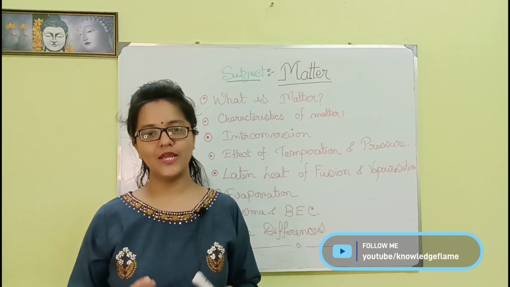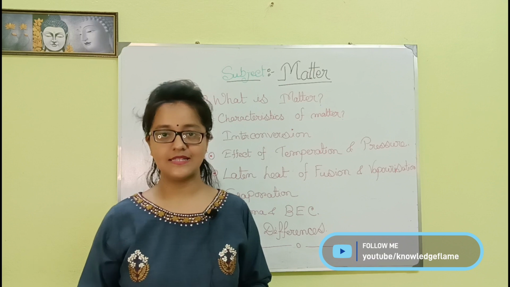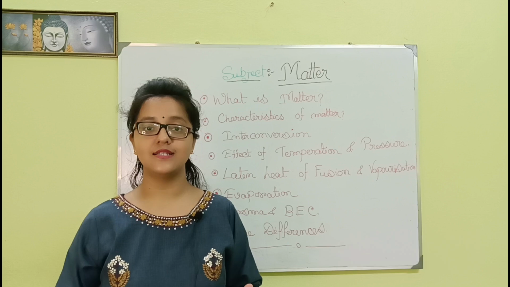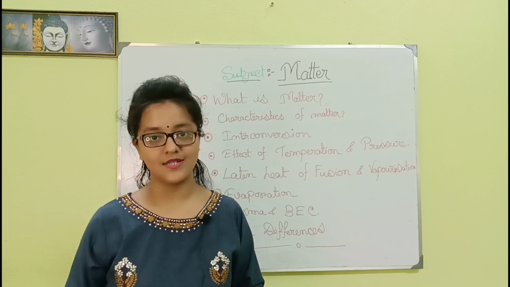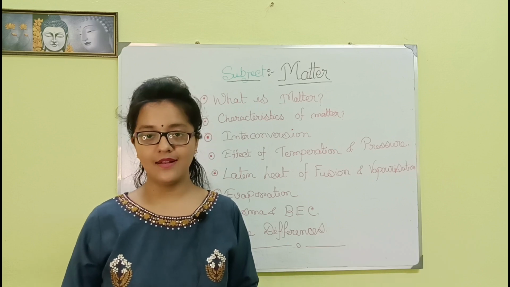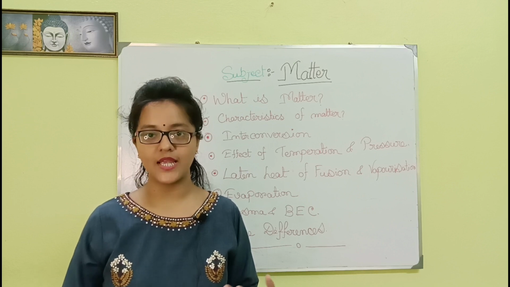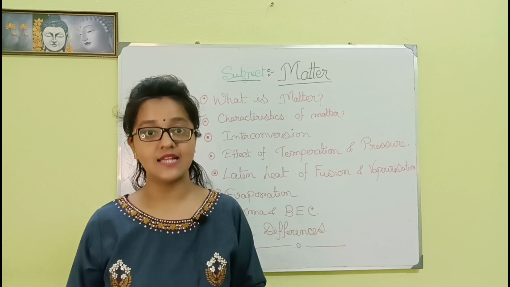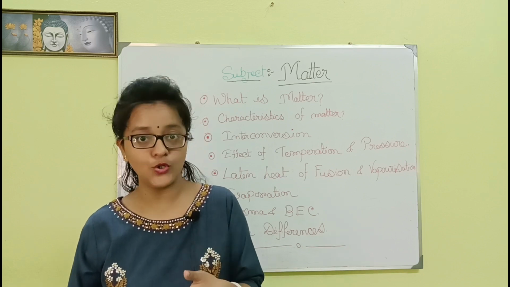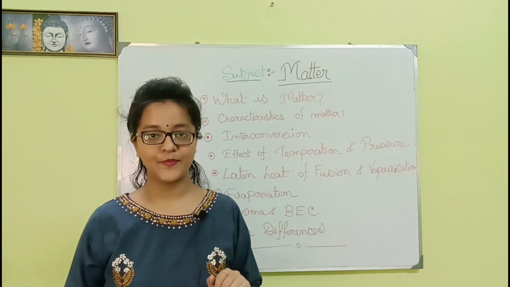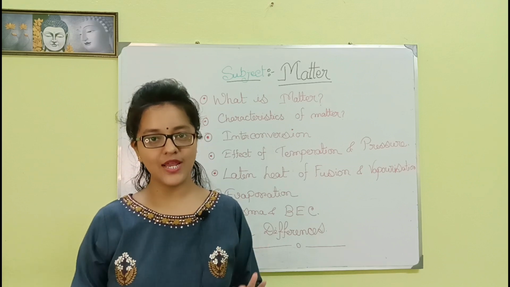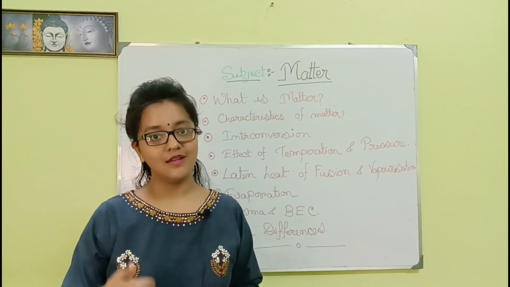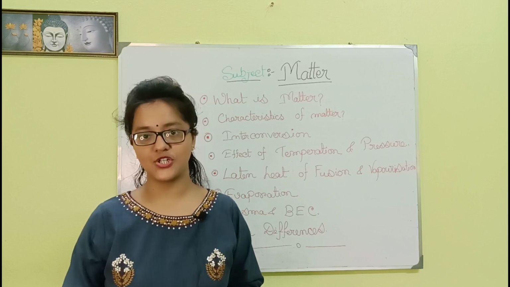You know what? We cannot touch air, sky or something like these, but we can touch ice, water, even vapor. The substance we can touch, that we can sense by our sense organs, and which has a definite shape and a definite volume is called matter. There are mainly three states of matter: liquid, solid and gaseous.